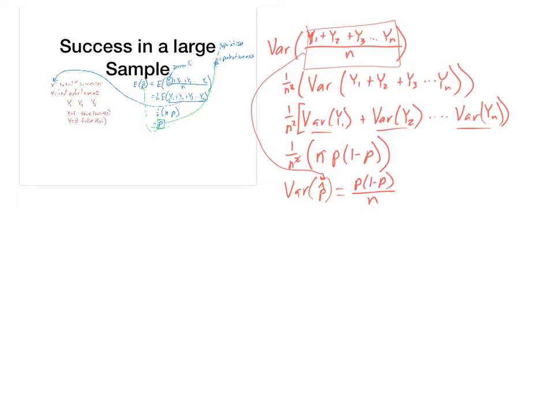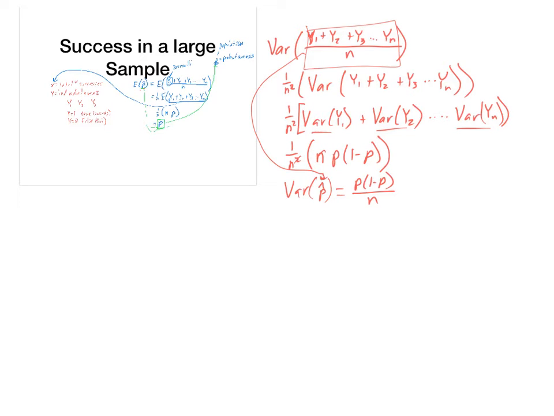All right, so we now know how to get the expected value of the sample population. We also know how to get the variance of the sample population, okay? And so this is going to help us when we try to answer questions about this.